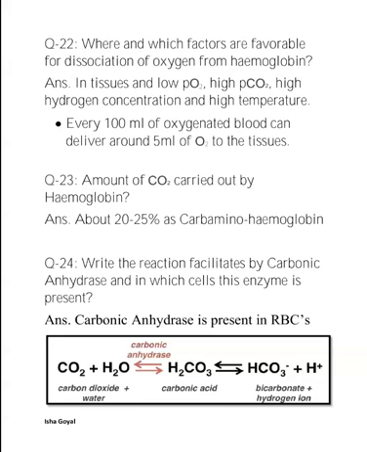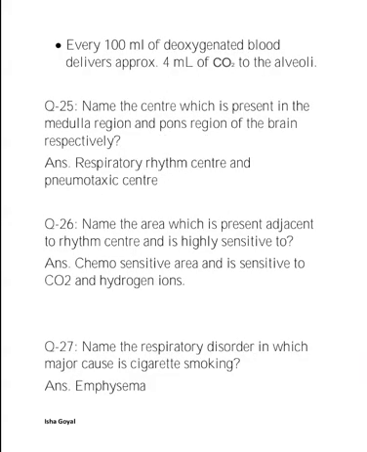At the alveolar site, where partial pressure of CO2 is low, the reaction proceeds in the opposite direction, leading to the formation of CO2 and H2O. Thus, CO2 trapped as bicarbonate at the tissue level and transported to the alveoli is released out as CO2. Every 100 ml of deoxygenated blood delivers approx 4 ml of CO2 to the alveoli.